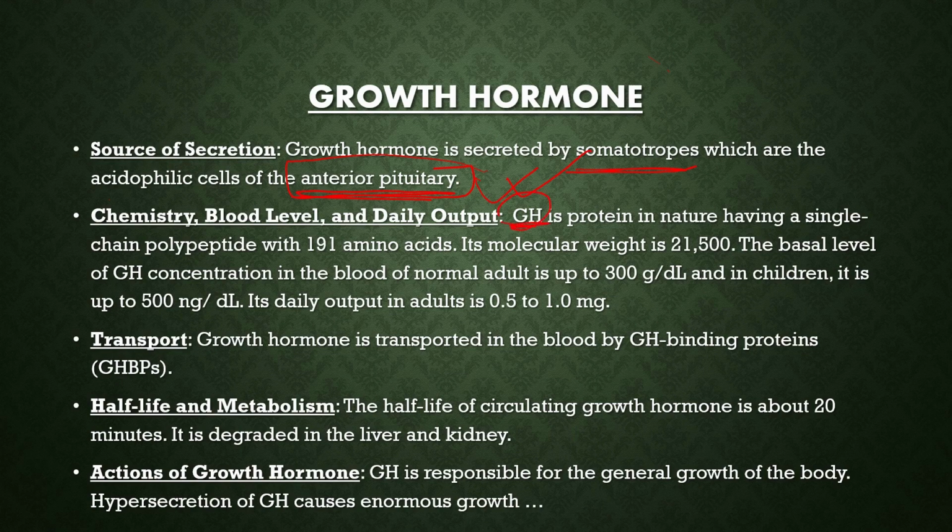GH, the growth hormone, is proteinaceous in nature, obviously, having a single chain polypeptide with 191 amino acids. Very, very important: 191. Its molecular weight is not so important to mention, but if you can, it's good. Next is the basal level. It is approximately 300 ng per deciliter in children, whereas up to 500 in adults. Okay, sorry. In children, it varies from 300 to 500, whereas in adults, the daily output is 0.5 to 1. This much is clear.